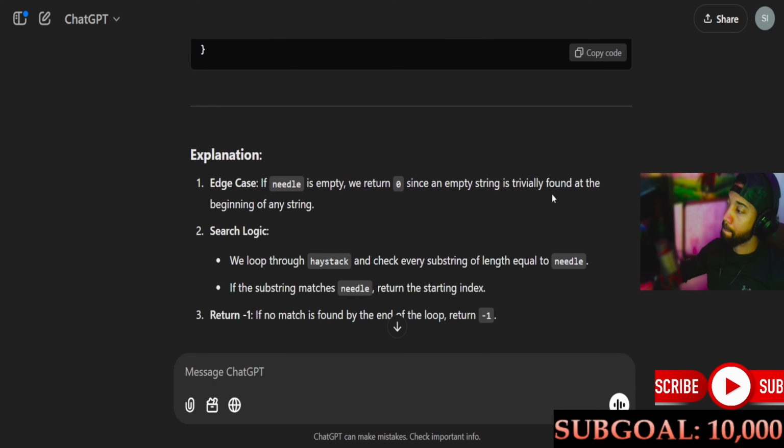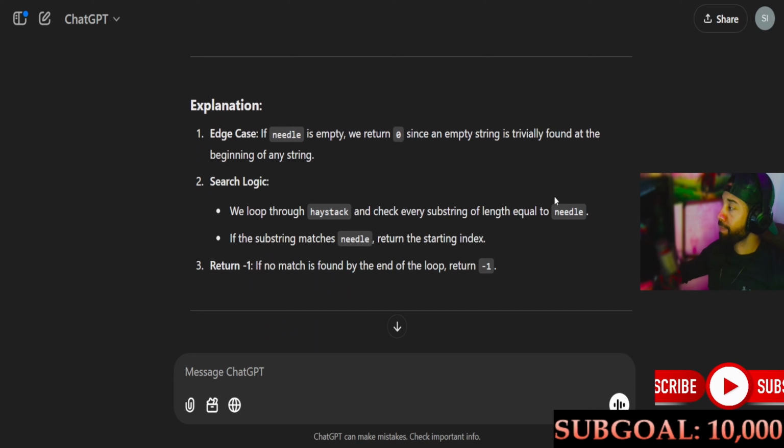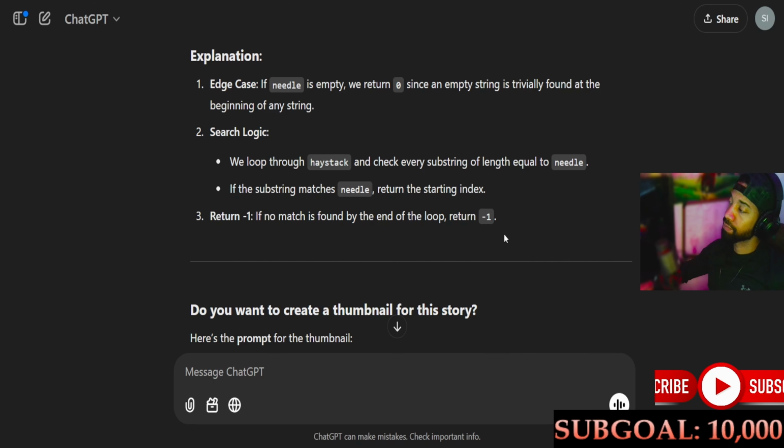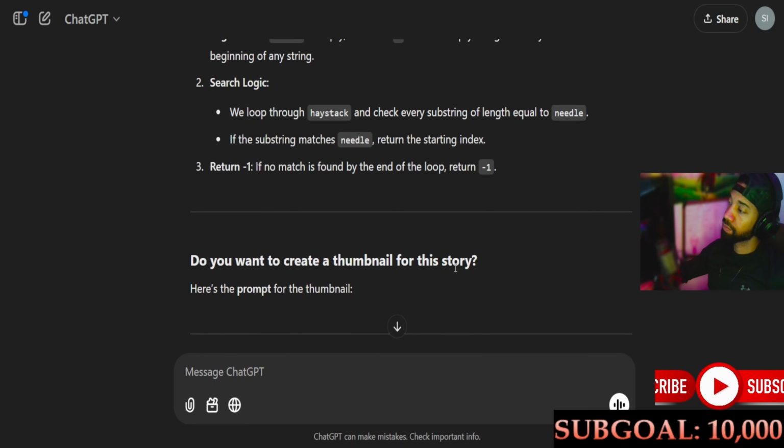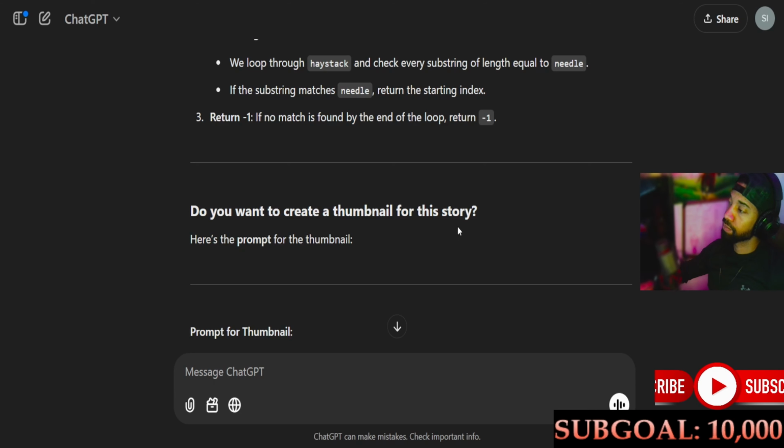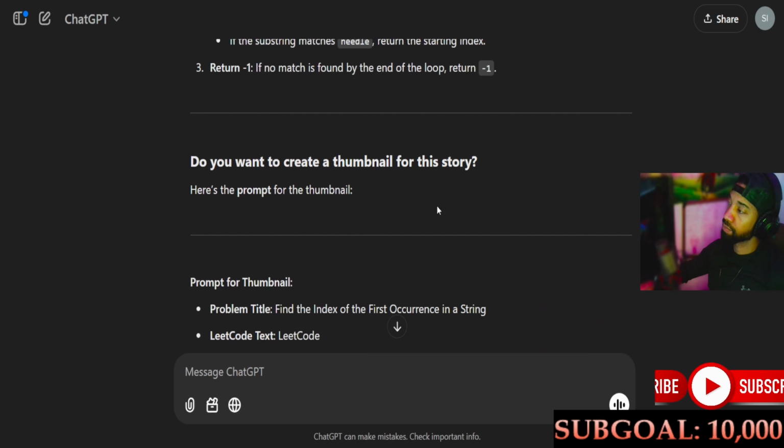Explanation. 1, edge case. If needle is empty, we return 0 since an empty string is trivially found at the beginning of any string. 2, search logic. We loop through haystack and check every substring of length equal to needle. If the substring matches needle, return the starting index. 3, return -1. If no match is found by the end of the loop, return -1.